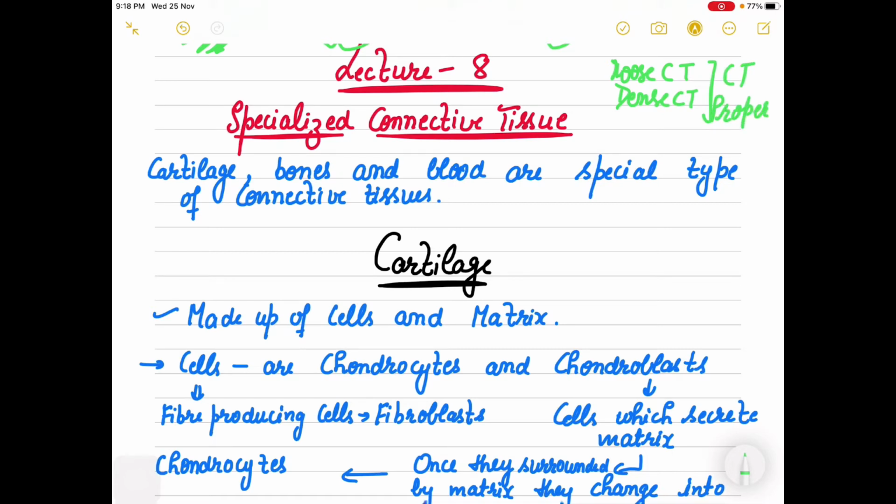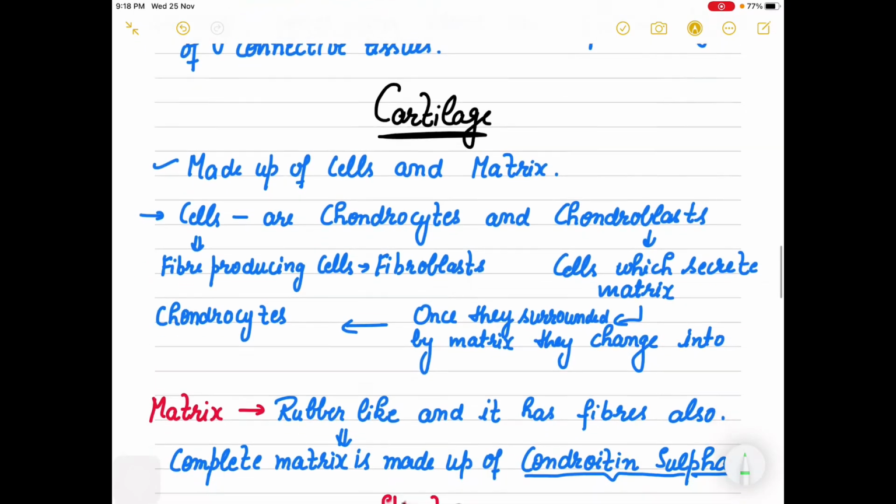So now we are moving on to specialized connective tissue, in which I will discuss cartilage with you, as well as bone and the blood, right? Today I am taking cartilage in detail. Otherwise, in specialized connective tissue, we will talk about cartilage, bones, and the blood. They include your special type of connective tissue.